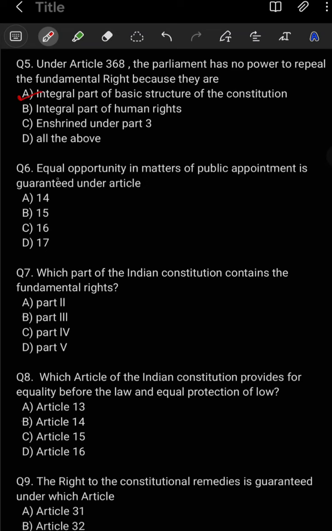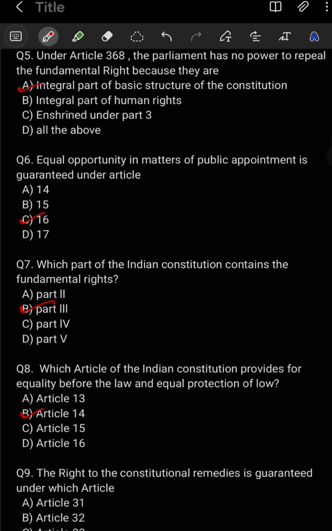Question number 6. Equal opportunity in matters of public appointment is guaranteed under Article 16. So option C is your correct option here. Question number 7. Which part of the Indian Constitution contains the fundamental rights? Option B is your correct option, Part 3. Question number 8. Which article of the Indian Constitution provides for equality before the law and equal protection of law? Option B is your correct option, Article 14.